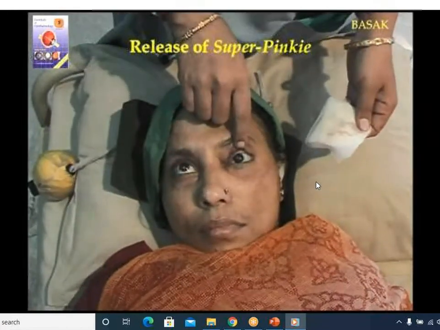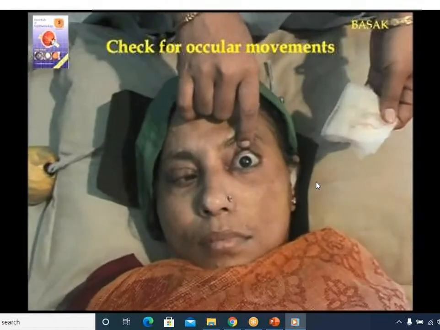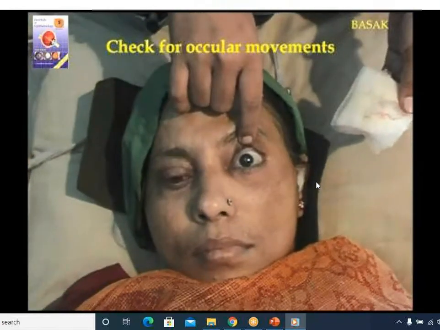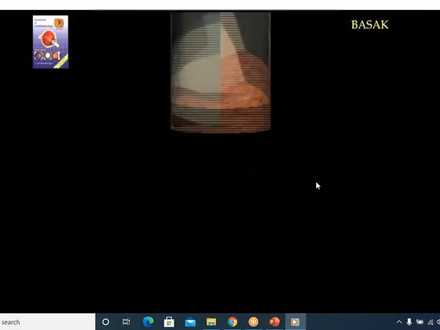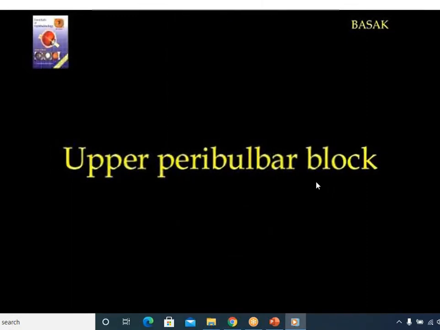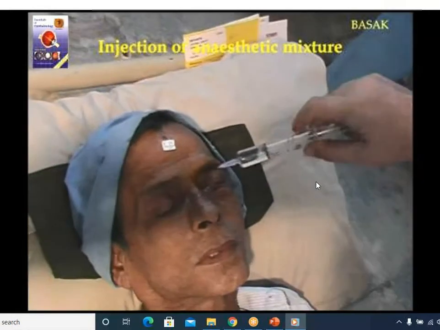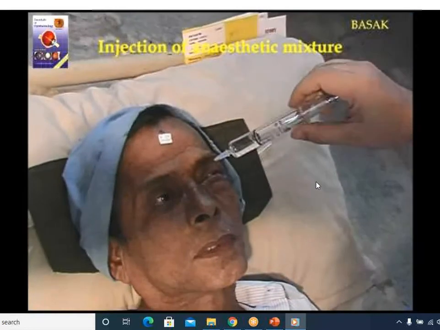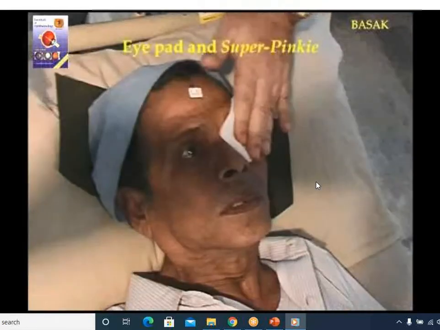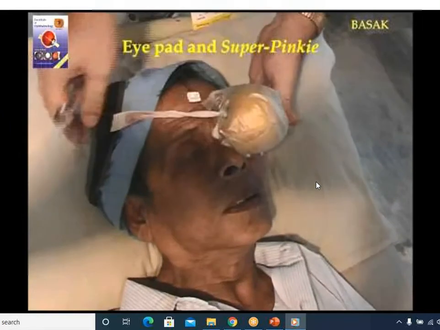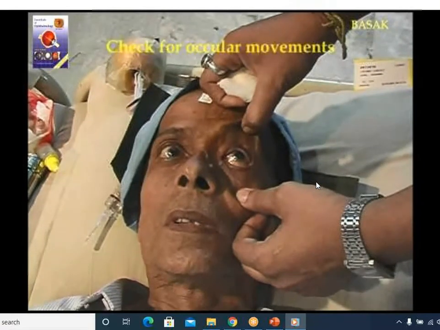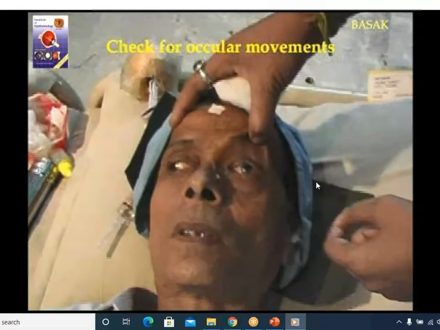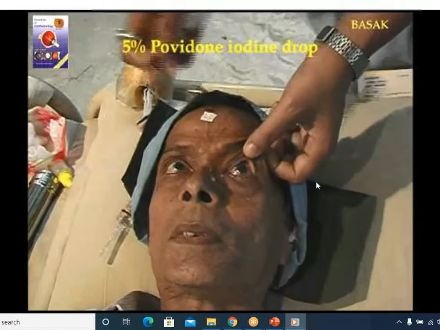When you are doing this, if there is ptosis, the patient will not be able to open the eye. You can see the patient is moving the right eye, but not able to move the left eye. So the patient has become an akinetic eyeball with paralysis. The same thing you can give by upper peribulbar block, as I told you. From the upper lid also you can reach the peripheral space. You can see the patient is not able to move the left eye, and there is ptosis.